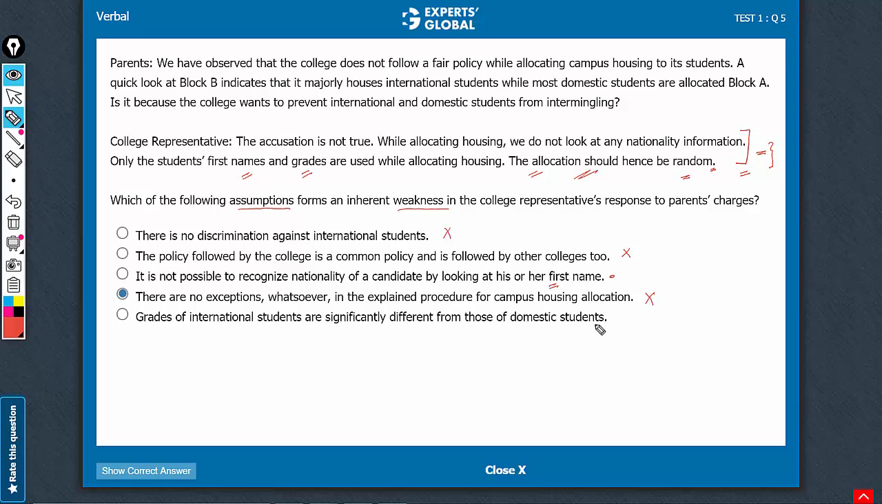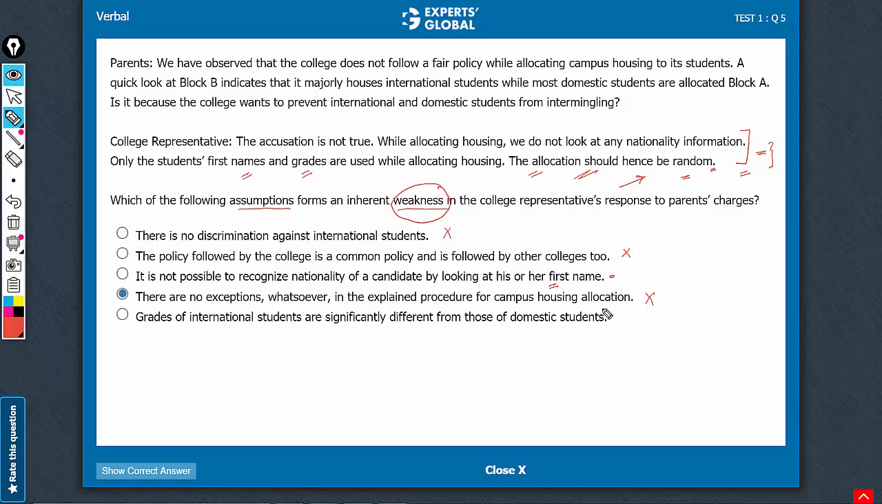Many students will choose answer choice E, especially those who thought that this is a weakening question. This is not a weakening question. Please think, if grades are different, it may be possible to look at grades and differentiate between international and domestic students, and therefore this argument would be weakened. An assumption does not weaken the argument, it strengthens the argument.